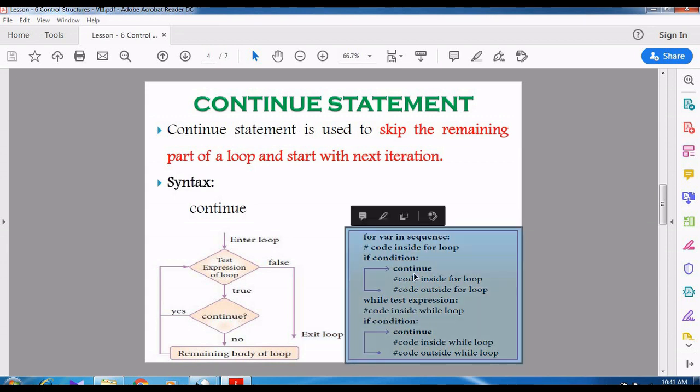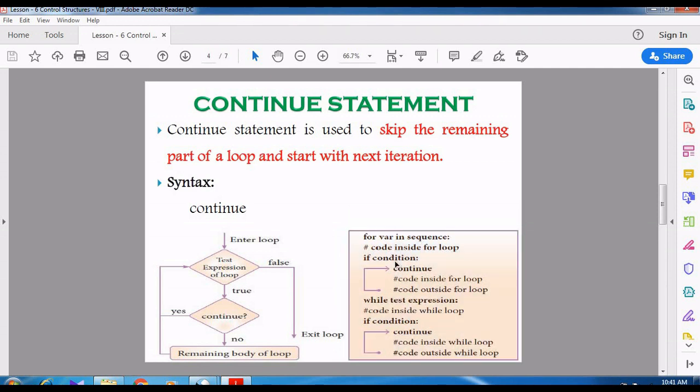Right. The same working is given here. See here, first the for loop is executed. Inside the for loop they have given the condition.